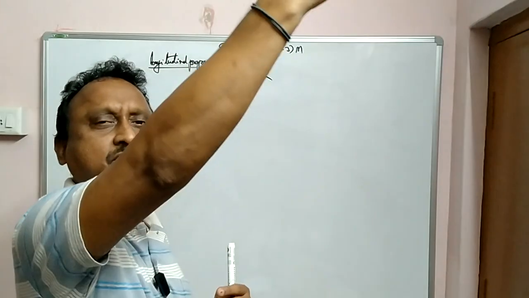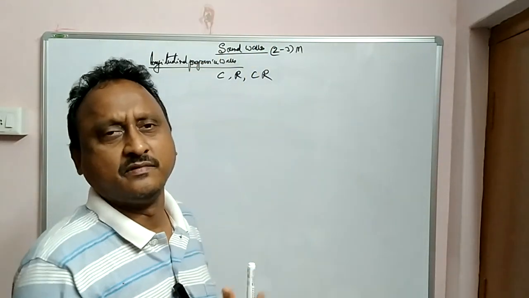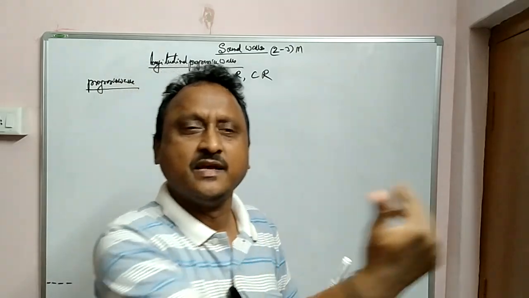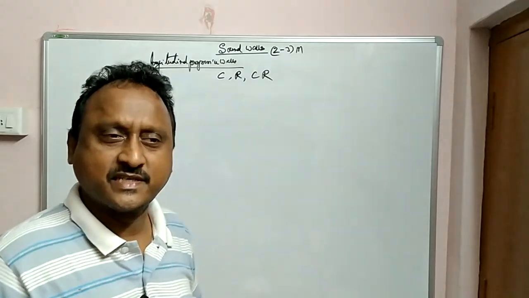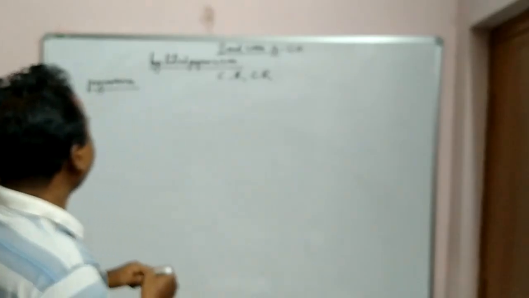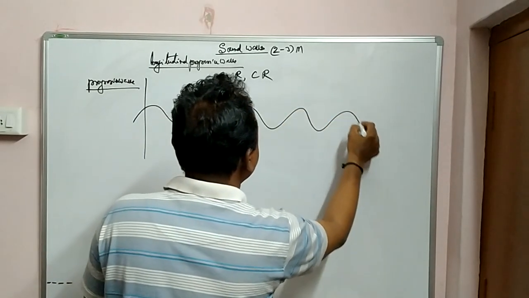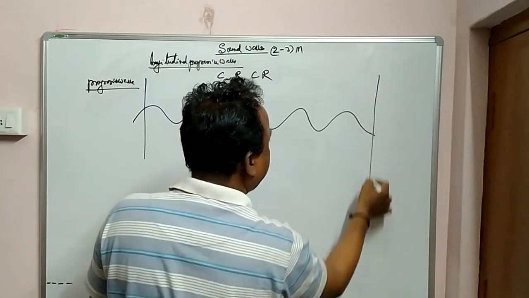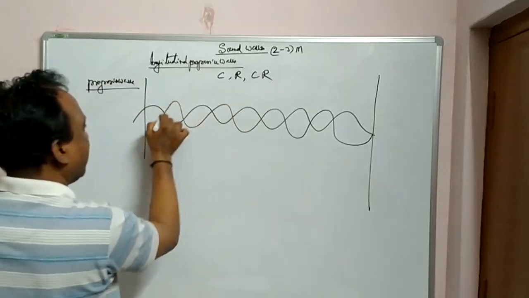Progressive wave అంటే ఏంటి? Any wave which starts in the medium and travels to infinity is called a progressive wave. Suppose a wave is created in the medium, a progressive wave is formed. ఎలా ఉంటుంది a wave చూడండి, it goes in this form to infinity. But suppose you put any obstruction, it may come back again.